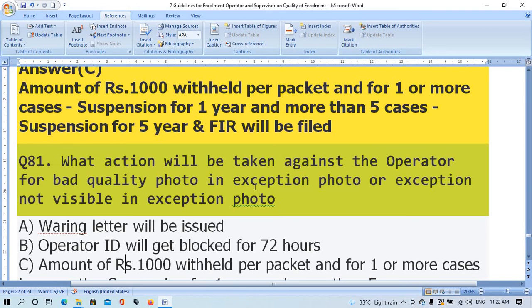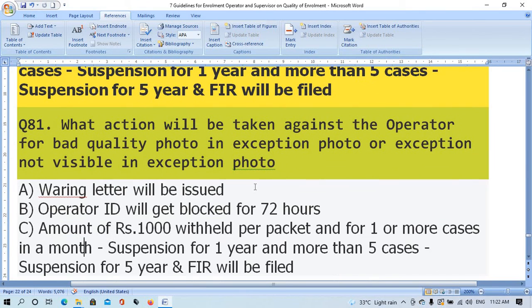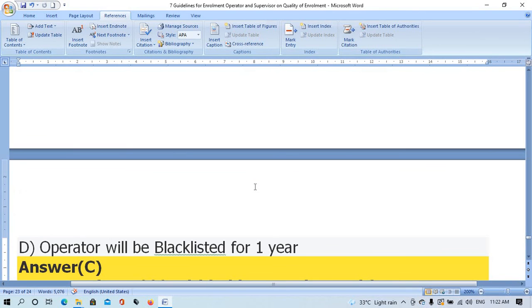Option C, amount of rupees 1,000 withheld per packet, and for 1 or more cases in a month suspension for 1 year and more than 5 cases suspension for 5 years and FIR will be filed. Option D, operator will be blacklisted for 1 year.